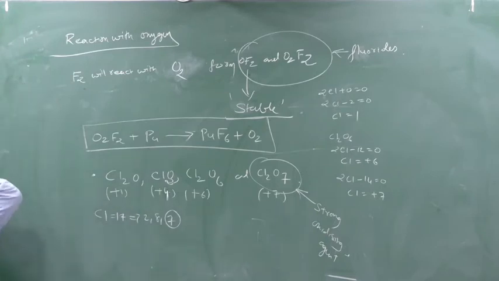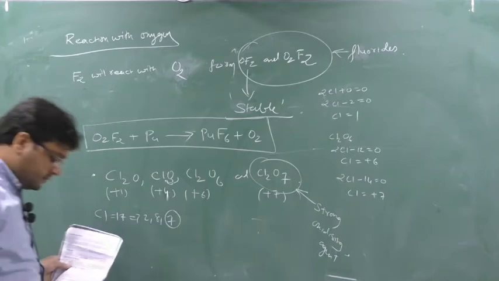ClO2 is used in bleaching fabrics and paper pulp, and in sterilizing of water. Clear? Write down. Next, bromine.